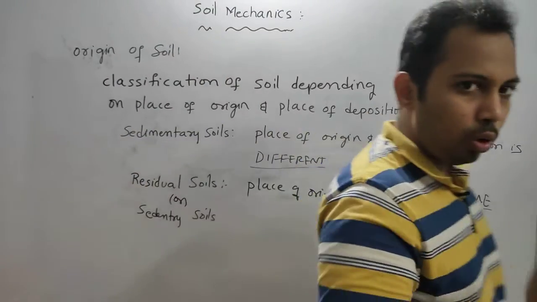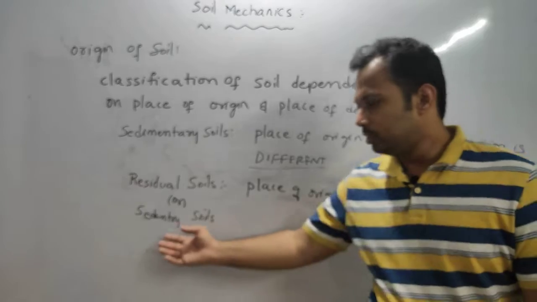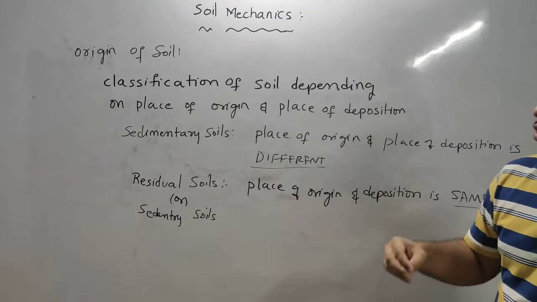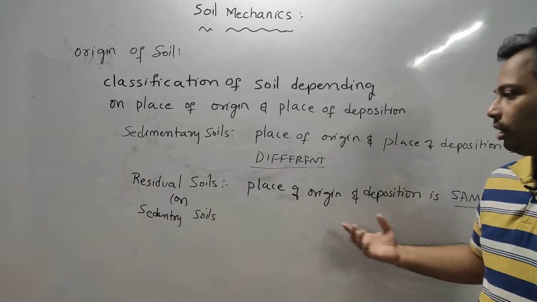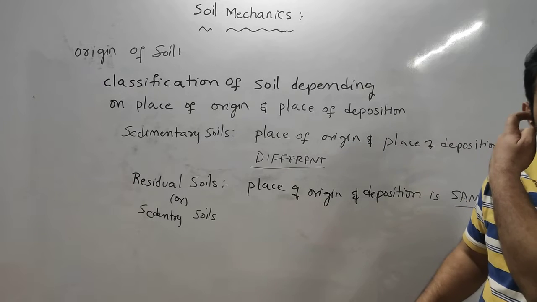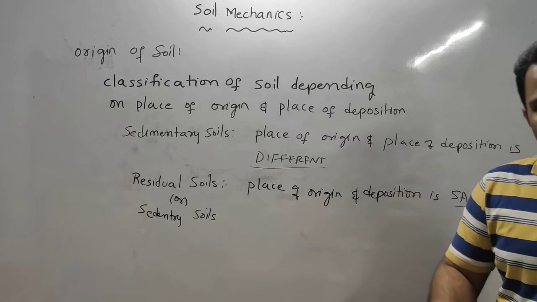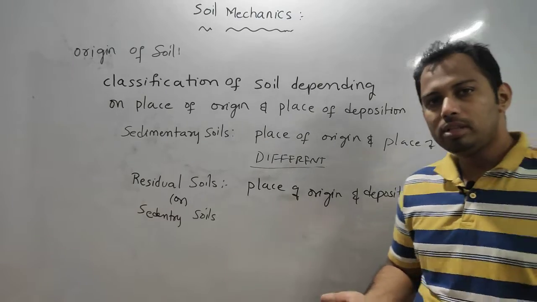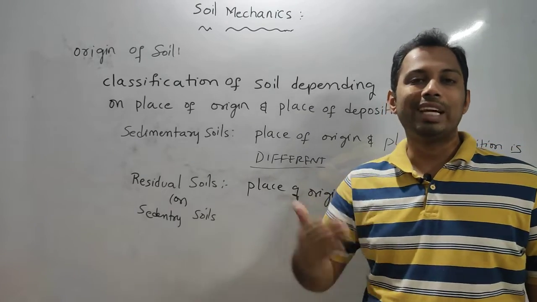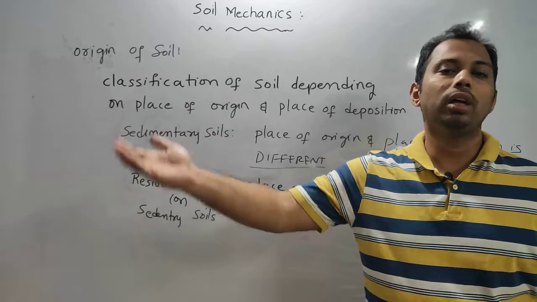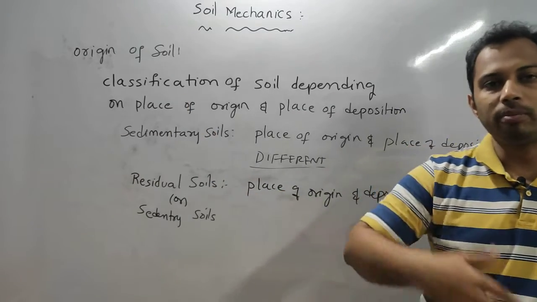Which you don't know, that question they may ask. Sedentary is the term which you may not relate with the residue, so it is very important for exams. Sedentary means residual soil. Sedimentary means the soil which is transported and deposited at another location apart from the origin.